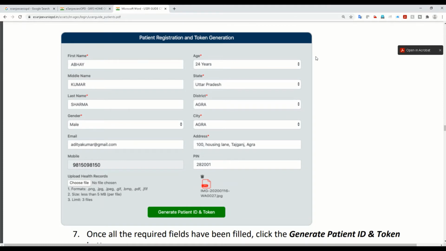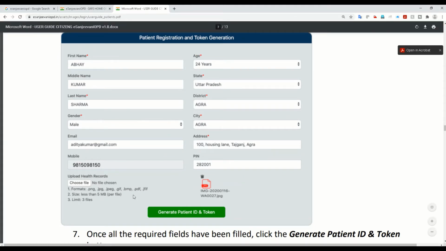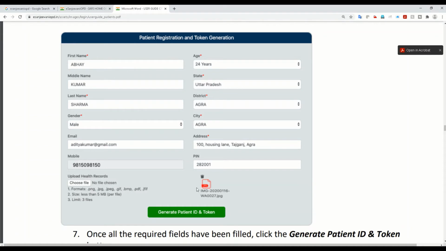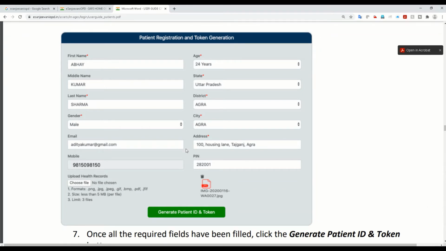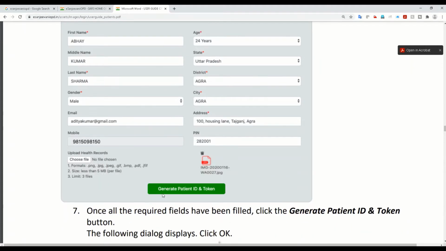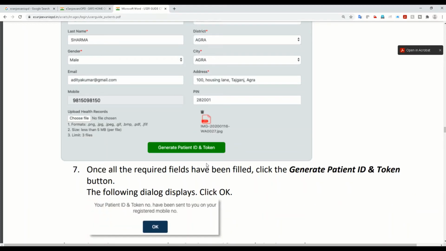This is a simple page where you enter all your details, your address, everything. And on top of that, you can attach your existing test results, any document which you want to show to the doctor. Seeing this, the doctor will have some idea of what is wrong with your body, so that they can accordingly guide you. Maybe it's an X-ray report or a test result. You did a blood test somewhere. You share that report here. This report can be viewed by the doctor, and based on that they will be consulting you.